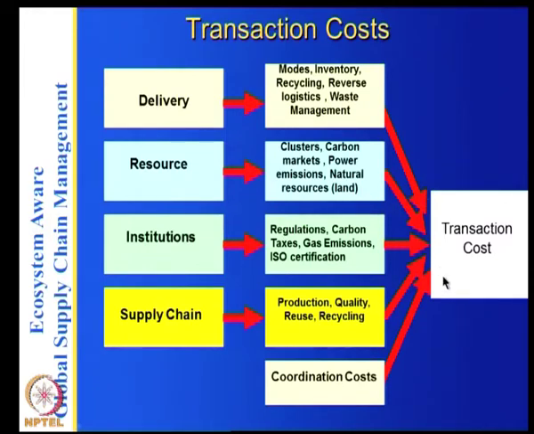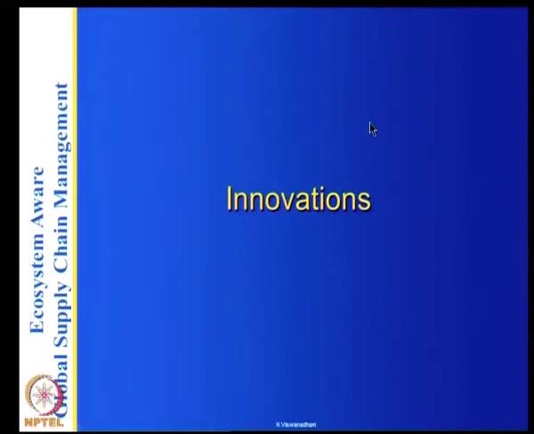So, we have looked at the performance. Performance is basically the cost as well as the GHG gases, and how each of these four elements of the supply chain ecosystem influence these costs. So, let us look at the innovations here.